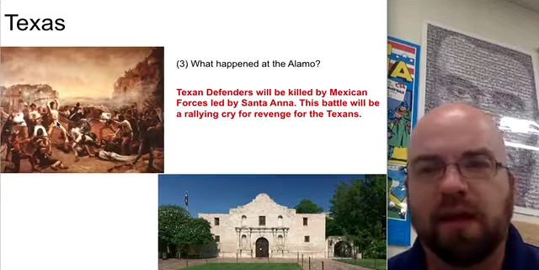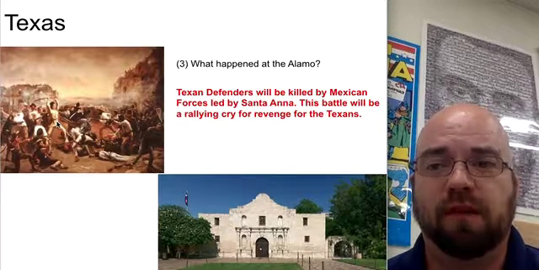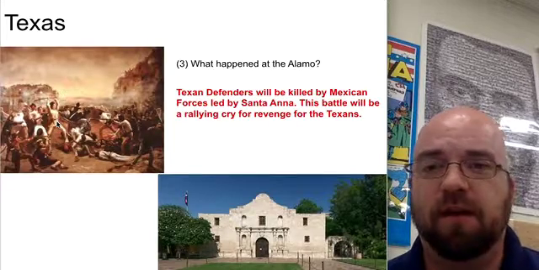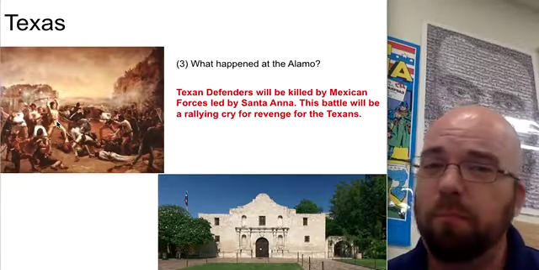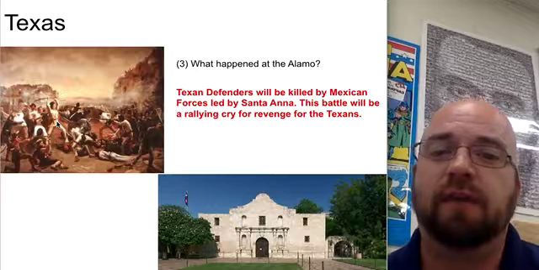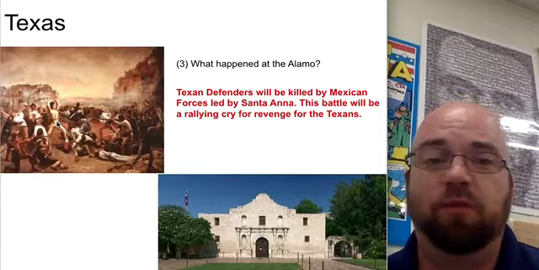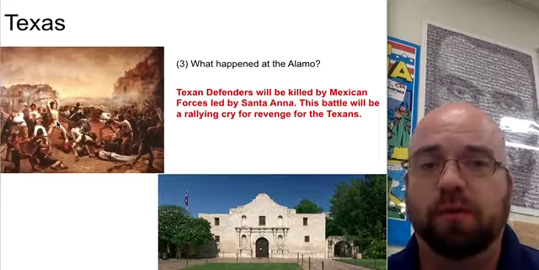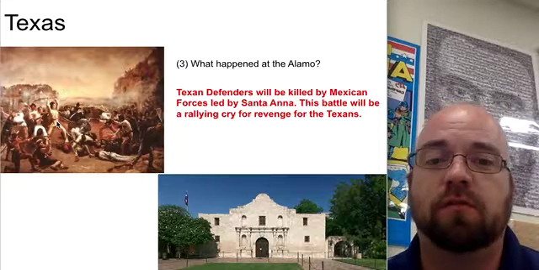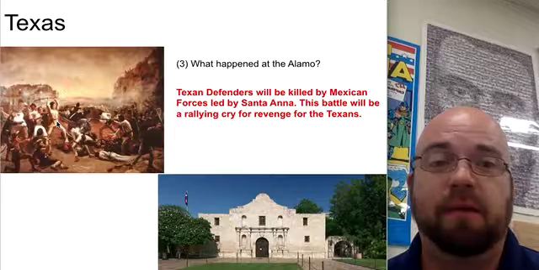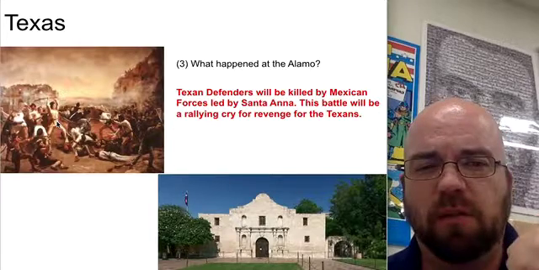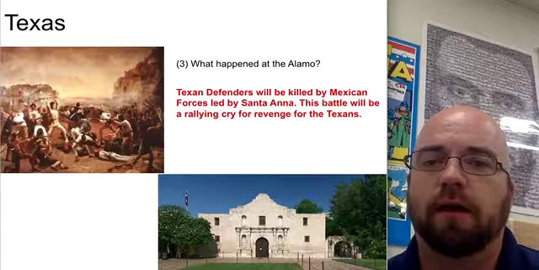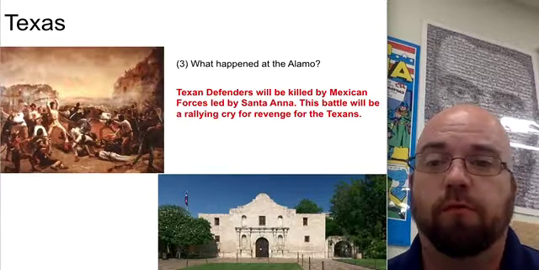He's portrayed kind of fighting with his buckskin clothing and his coonskin cap, and he's fighting off to every last man. This probably didn't play out exactly that way, but these stories of bravery are coming across the entire part of Texas. It really builds up momentum for the Texas independence movement and becomes this rallying cry of remember the Alamo, remember what happened to our fallen brothers here at this battle, and becomes this big cry for this